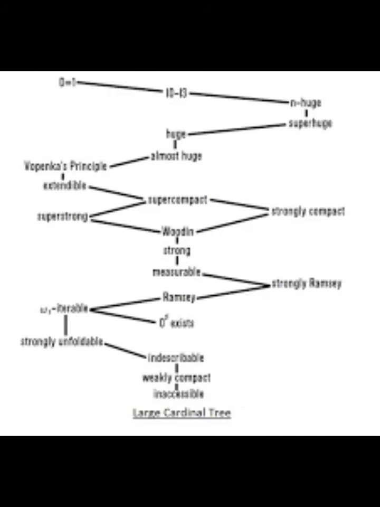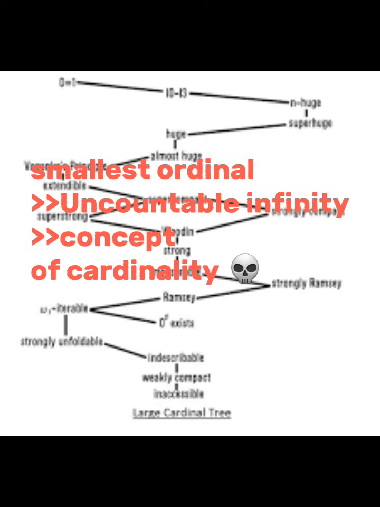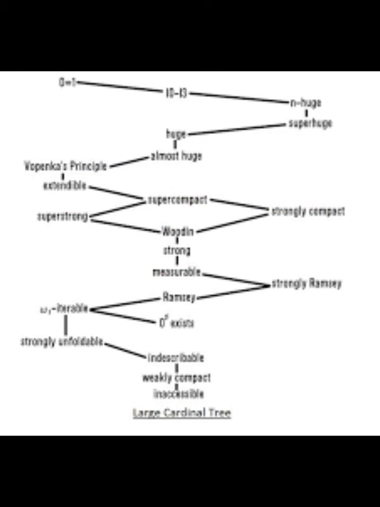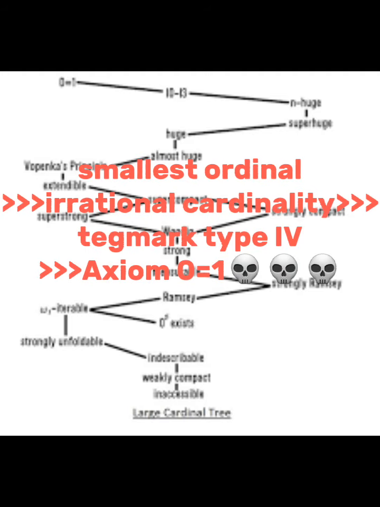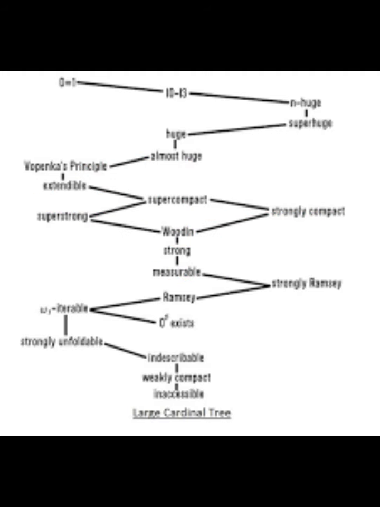Cardinality represents natural numbers along with integer and rational are the same cardinality. However, irrational cardinality is a separate set of infinite, that is the concept of the uncountable infinity, and then you get real numbers, which are ordinals that contain the infinity set. However, despite this cardinal chart, the apex cardinal axiom 0 equals 1 or Reinhardt and Berkeley cardinal as well as Tegmark type IV, which in scaling easily break the tiering system, and these set theories are not even close to compare to the smallest ordinal infinity, since it doesn't even get past the irrational cardinality which the smallest ordinal exceeds.